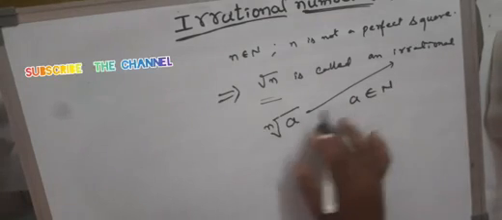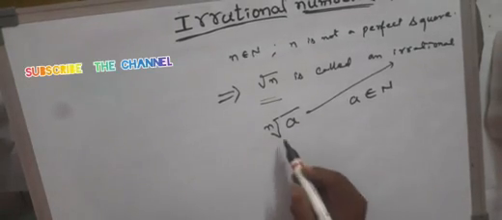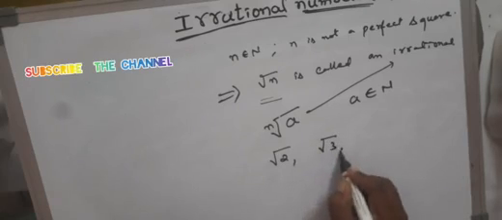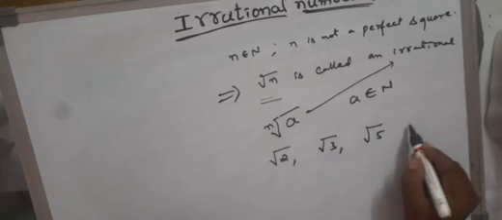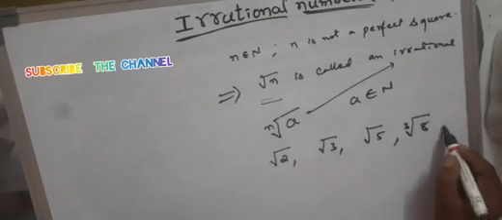Again, I am repeating: the nth root of a is called an irrational if a cannot be expressed as the nth power of any natural number. For example, root 2, root 3, root 5, and of course cube root of 8, these all are irrational numbers.